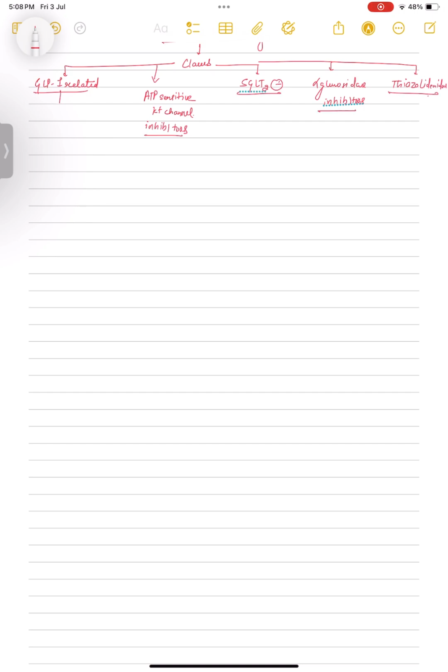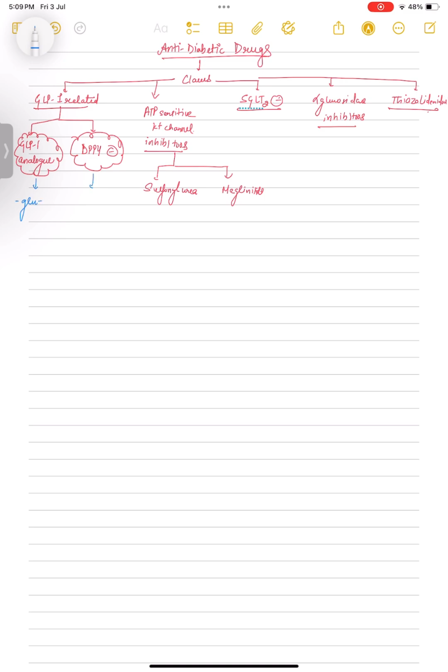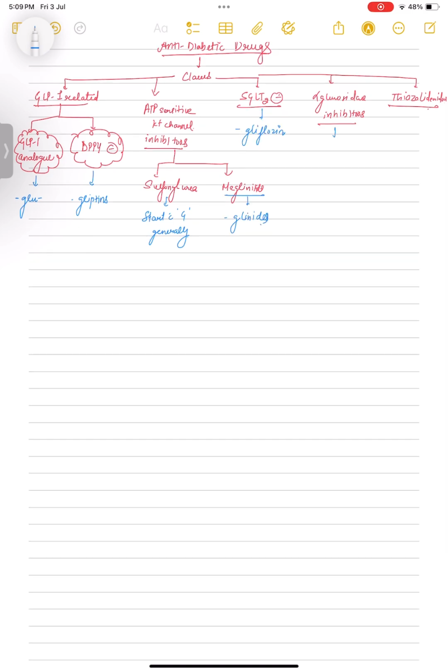First, in GLP-1 related drugs, we have two classes. One is your GLP-1 agonist and another one is DPP-4 inhibitor, because DPP-4 actually metabolizes GLP-1. In ATP sensitive, we have two classes, sulfonylureas and meglitinides. Now we will discuss these four classes. GLP-1 analog drugs contain glu in their name. DPP-4 inhibitors contain gliptins. Sulfonylureas start with G and meglitinides contain glinides in their name. SGLT2 inhibitors contain gliflozin in their name.